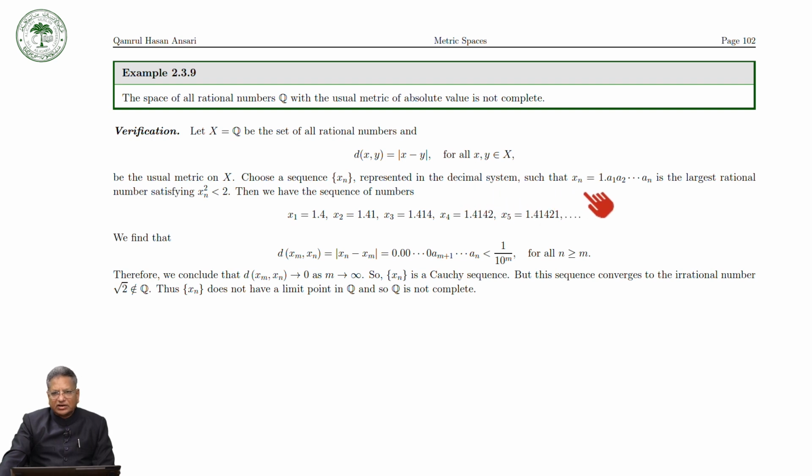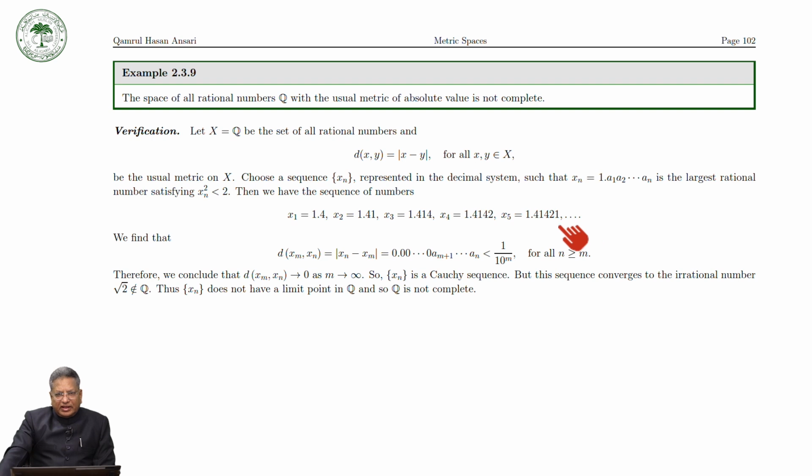That is such that xn is equal to 1.a1, a2, up to an, where an is the largest rational number satisfying xn squared is strictly less than 2. Then we have the sequence of numbers of this type. x1 is equal to 1.4, x2 is equal to 1.41, x3 is equal to 1.414, x4 is equal to 1.4142, x5 is equal to 1.41421, and so on.